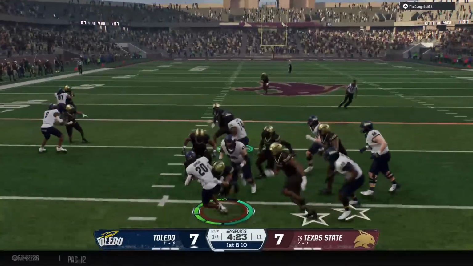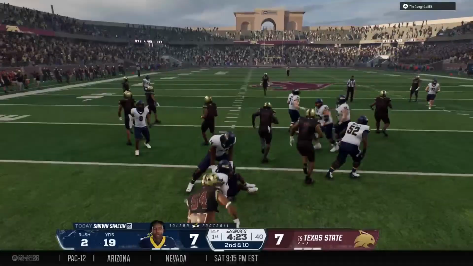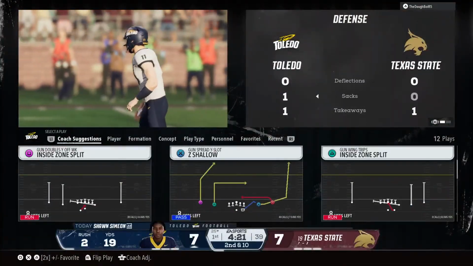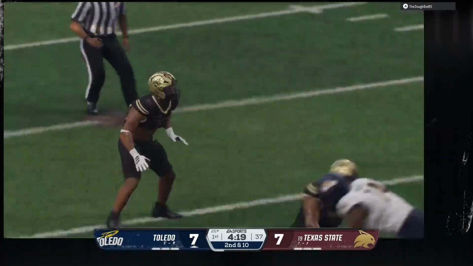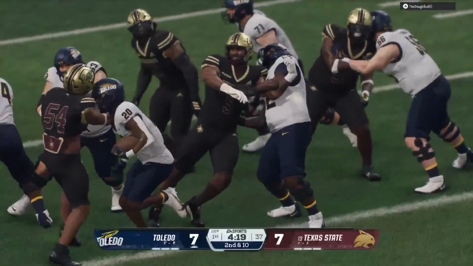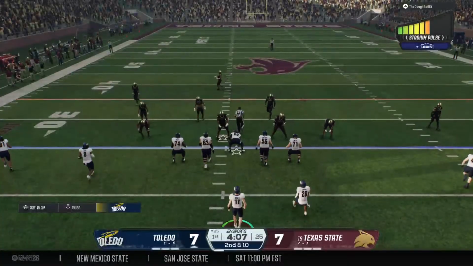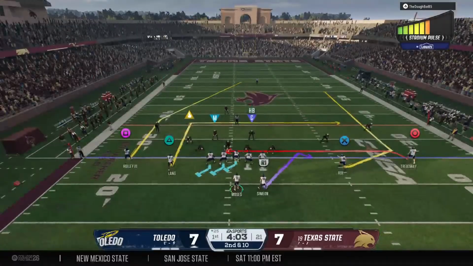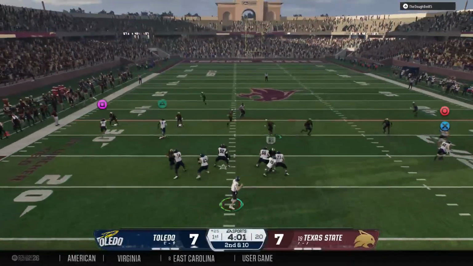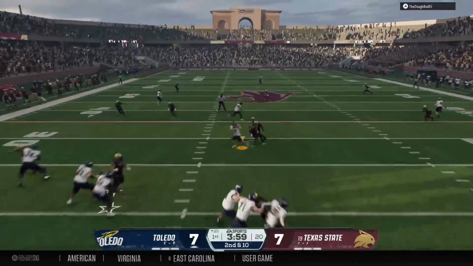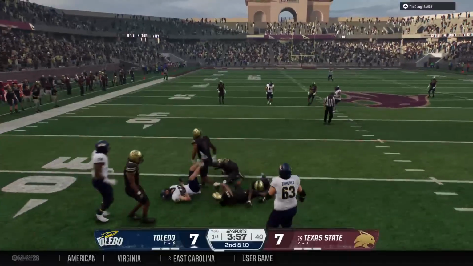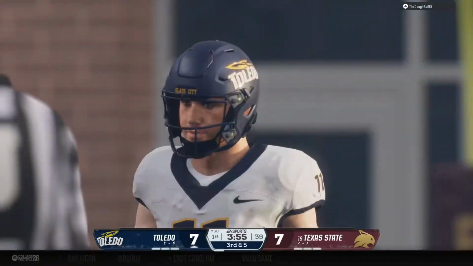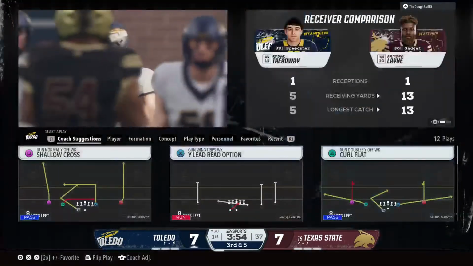Leaves it with the back. And maybe he'll get back to the line of scrimmage, but no more than that. Stopping the run is very high on every defensive coordinator's list. Making the team one-dimensional. Nice job stuffing the run on that play right there. Looking for a man. It's Moses. Makes the grab. And good coverage by the defense, just a short gain.